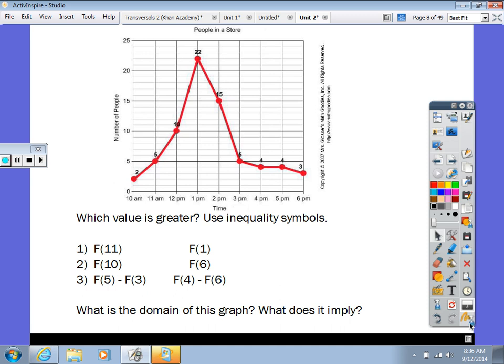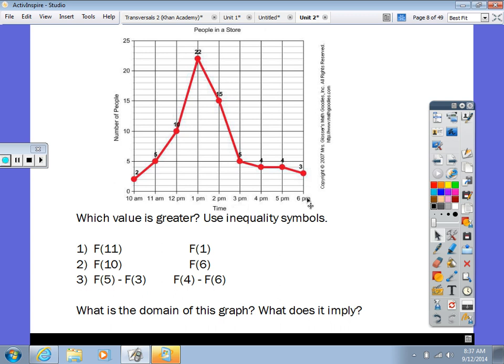Domain. What is domain first off? Domain is your x. We learned that in 8th grade. Domain is the x. Now, when we're talking about graphs, though, sometimes it's sufficient, instead of numbers, to just look at the words. So what is our domain here on this graph? Time. And specifically, what times is our domain? From what to what? From 10 a.m.